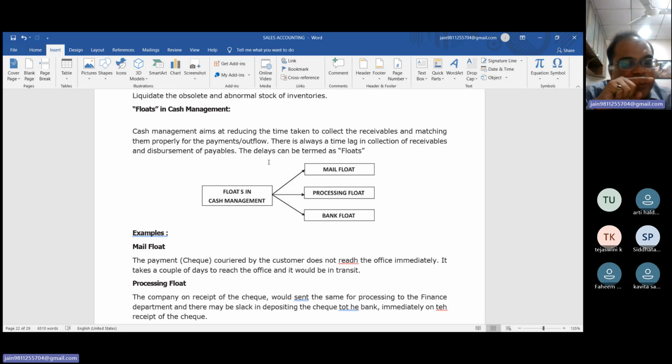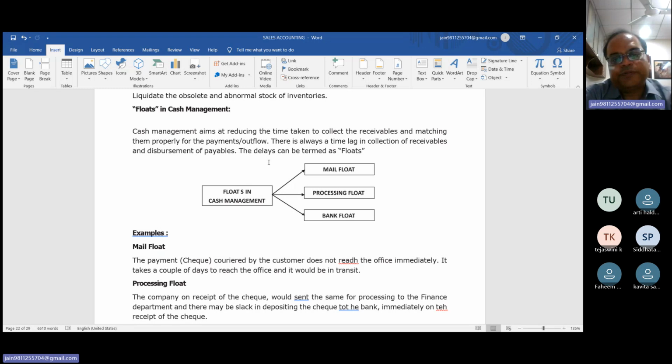But now it's a time of computerized, centralized banking system, online banking system. So nowadays, is there any person sending the check by courier to the supplier? No, never. Now you can deposit your check anywhere in India, and this amount definitely will be credited in your account within 1 or 2 days. That means nowadays, beta, mail float is irrelevant.